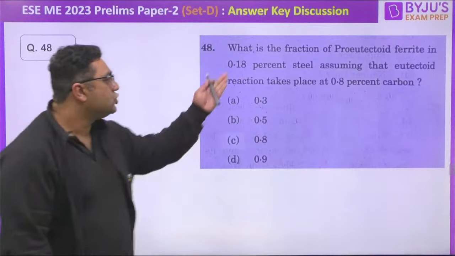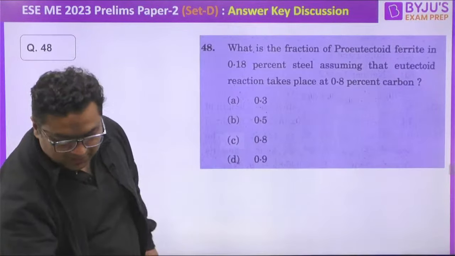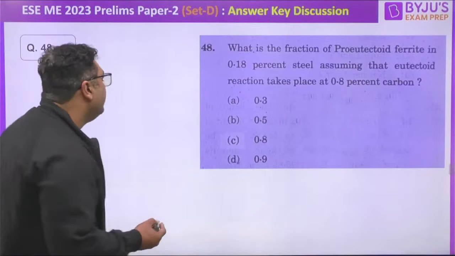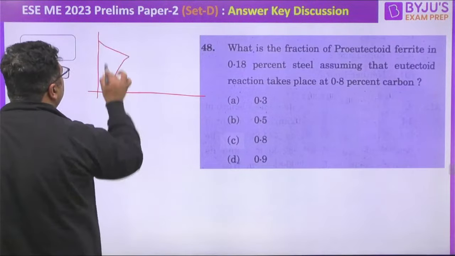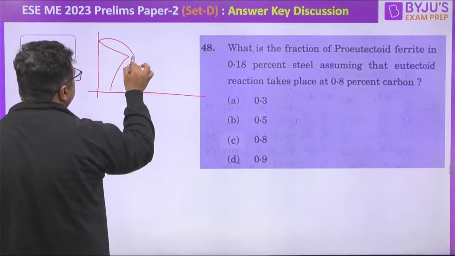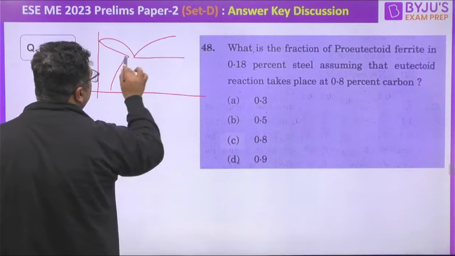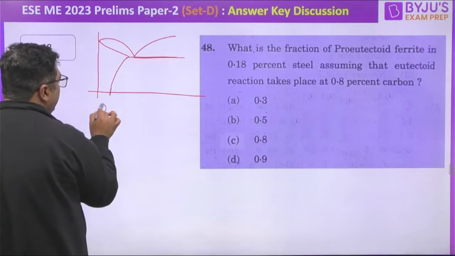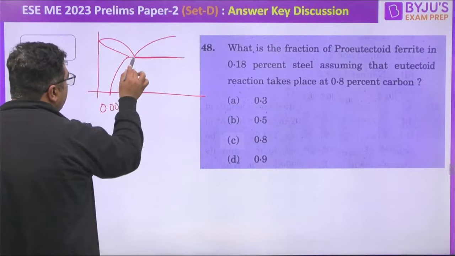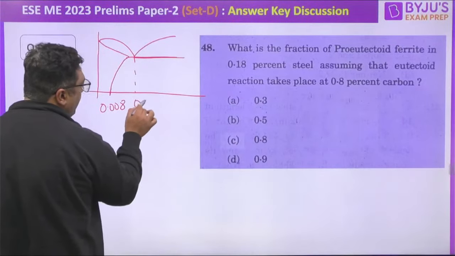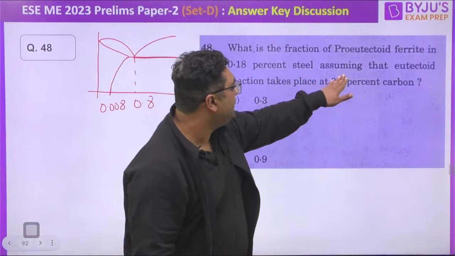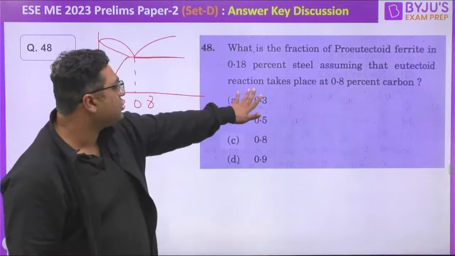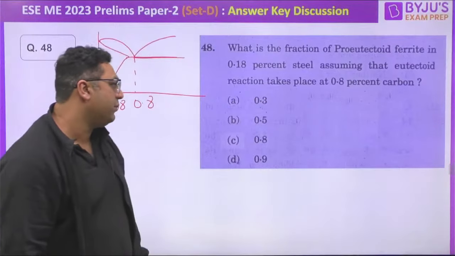Okay. So this type of question was there in GATE as well. I have calculated this also. They have not mentioned the diagram. Okay. So if you remember, you would be aware that this type of diagram is coming out to be like this. Okay. So if you remember, this is 0.008, and this value is also given to be 0.8. And what they are asking you is 0.18% of steel, assuming that eutectoid reaction takes place at 0.8% of carbon.